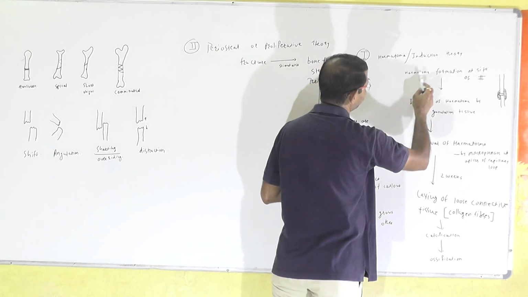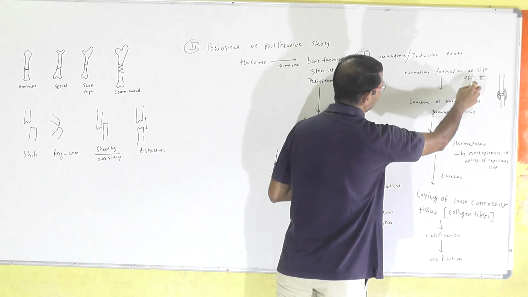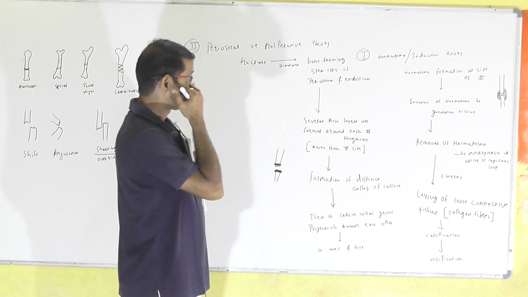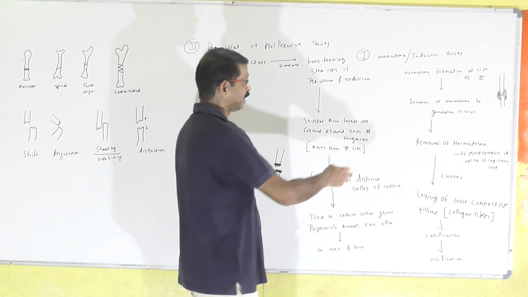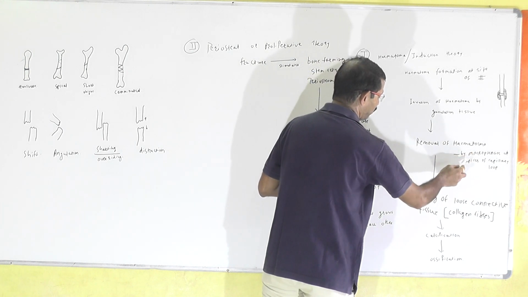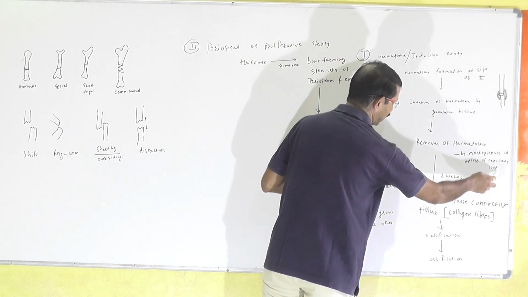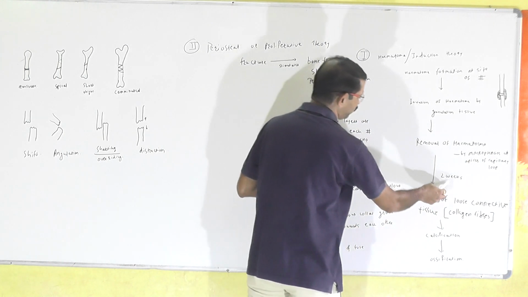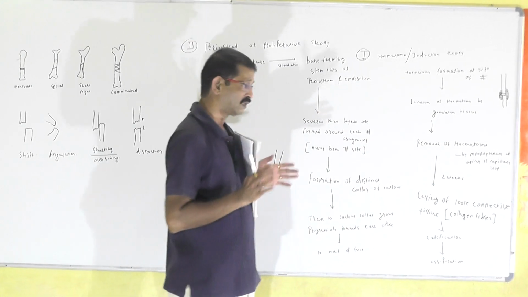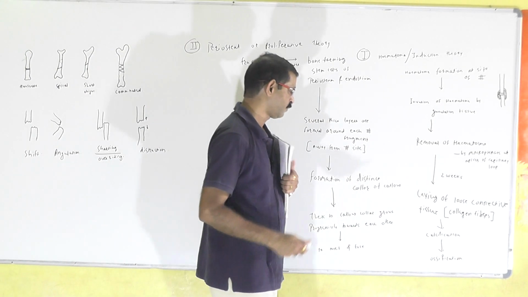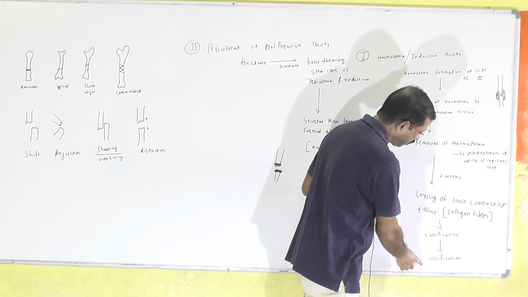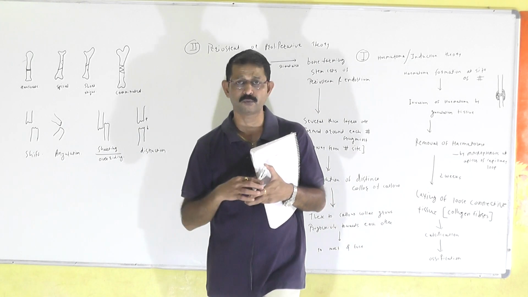Hematoma or induction theory: hematoma formation at the site of fracture occurs immediately after the trauma. This hematoma gets invaded by granulation tissue. Removal of hematoma is done by macrophages at the apices of the capillary loop. In around 2 weeks, laying of loose connective tissue composed of collagen fibers occurs in the area of hematoma. This connective tissue eventually gets calcified and then ossified. Ossification is complete bone formation.